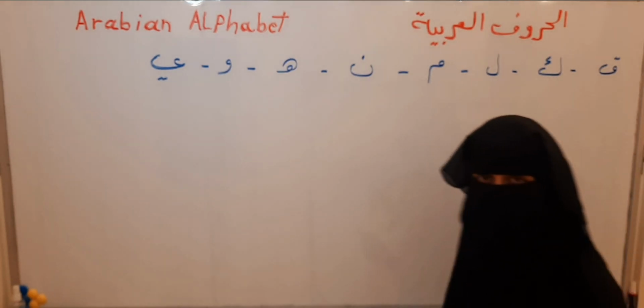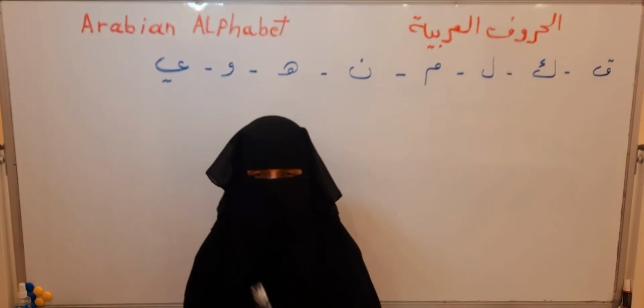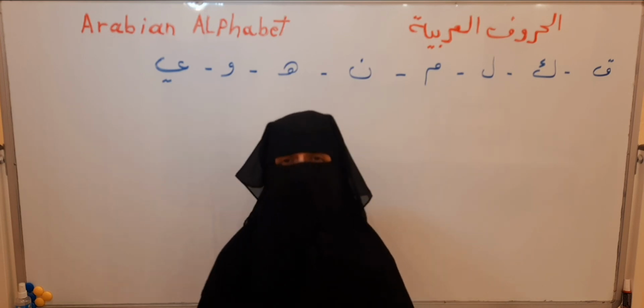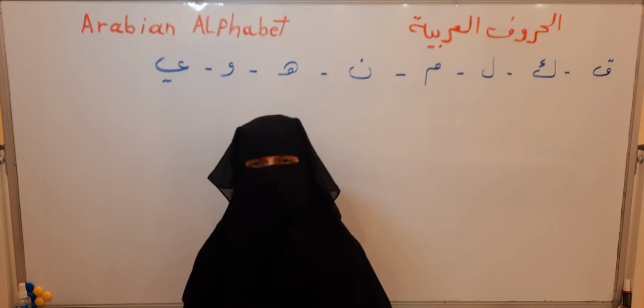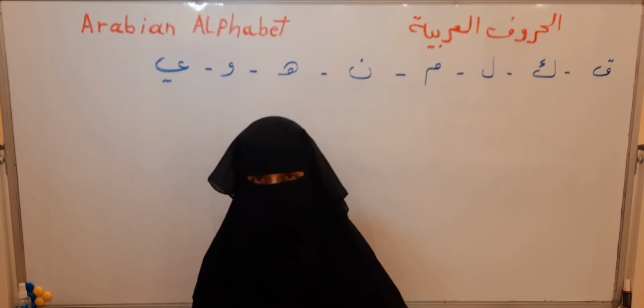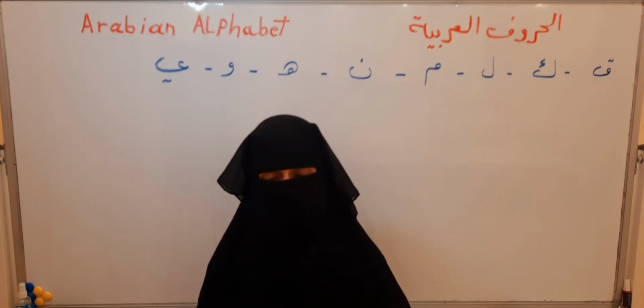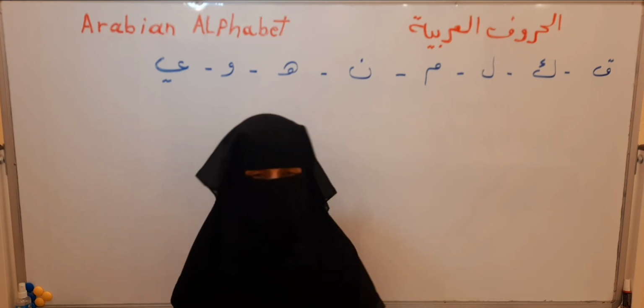As we said before, all the Arabian letters have three shapes, or four, let's say. One in the first of the word, the second in the middle of the word, the third shape is in the last of the word, connectly or separately. Let's begin.